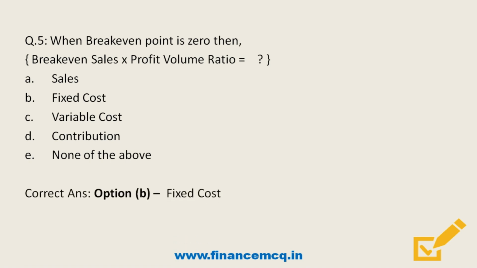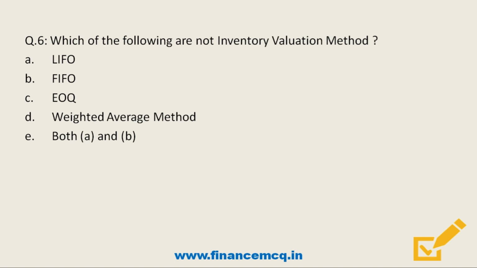Moving on. Which of the following are not inventory valuation method? Option A, last in first out method. Option B, first in first out method. Option C, economic order quantity. Option D, weighted average method. And last option, both A and B. So friends, here economic order quantity is not an inventory valuation method. In fact, economic order quantity is the ideal order quantity which a company should purchase to minimize its holding cost, order cost and storage cost.